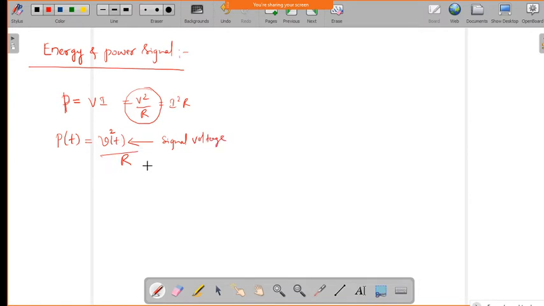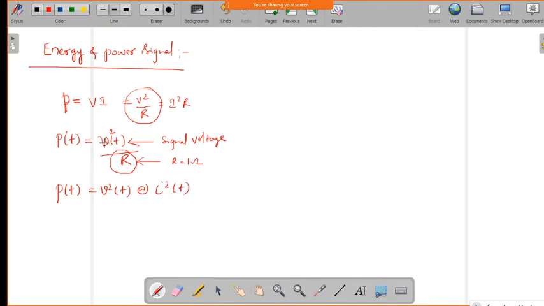Now if I assume a system which has a resistance value of 1 ohm, then we can define the power as directly either v square of t, or if you take it in terms of I, I square of t.